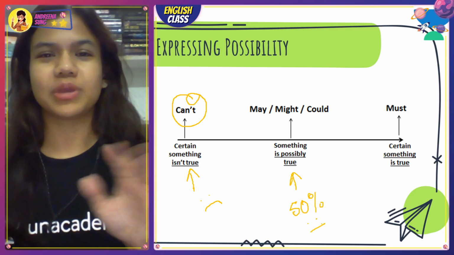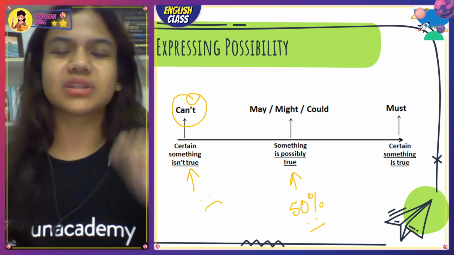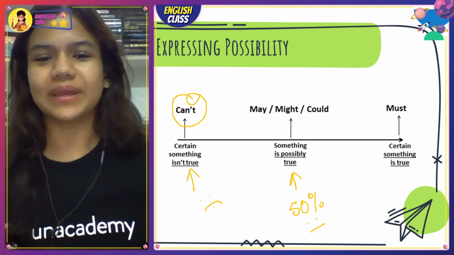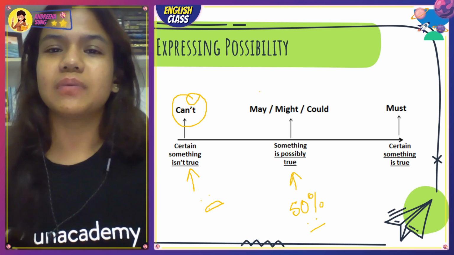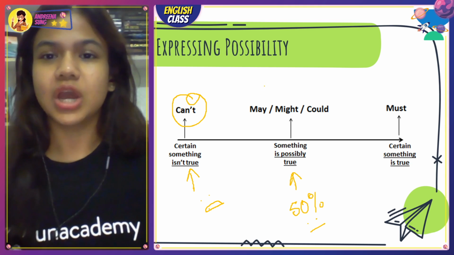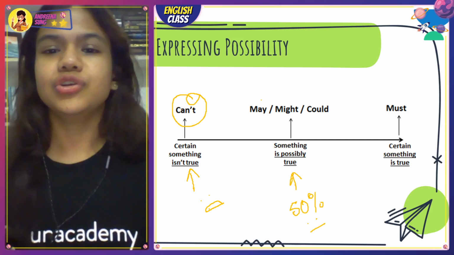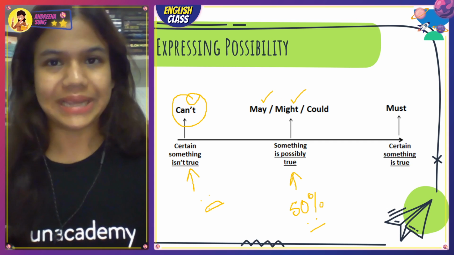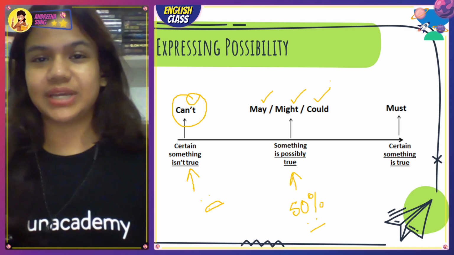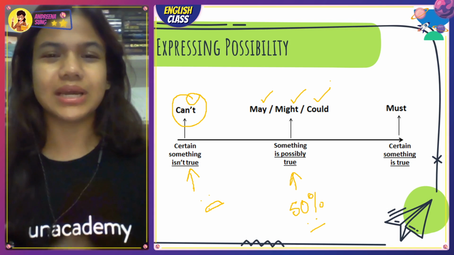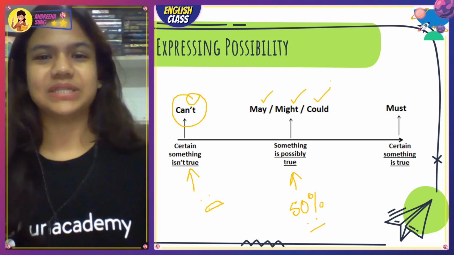हो सकता है क्योंकि मॉम ने बोला था, और नहीं भी हो सकता अगर मॉम का मूड खराब हो गया तो भैया नहीं मिलेगा पिज़्ज़ा, ठीक है? So when something is possibly true, you are 50-50 about it. You can use may, might, you could, right? We may have pizza tonight. We might have pizza tonight, or we could have pizza tonight.